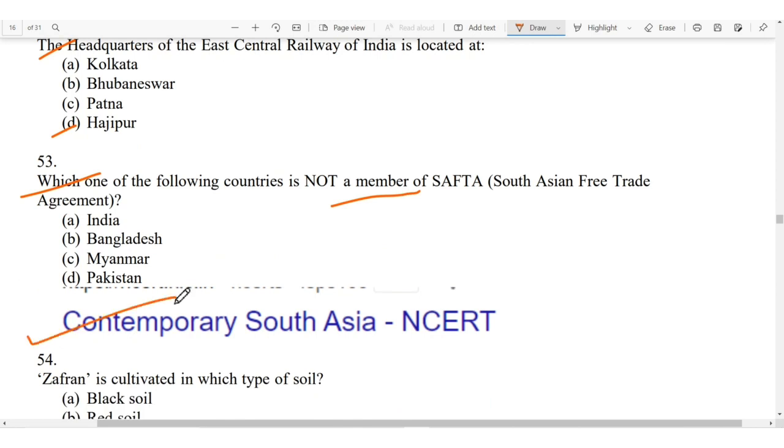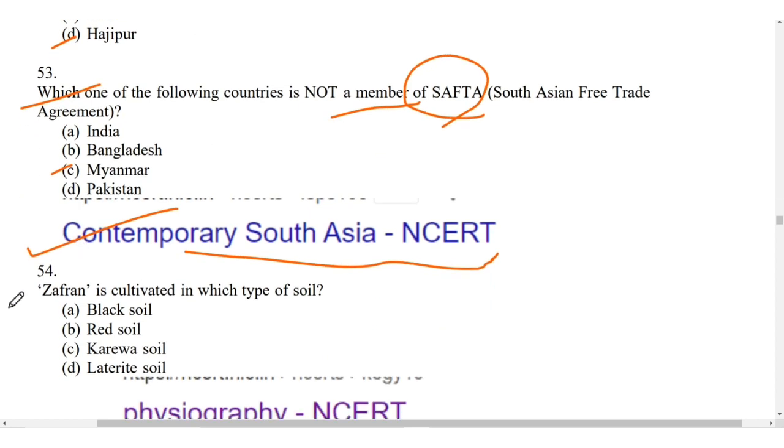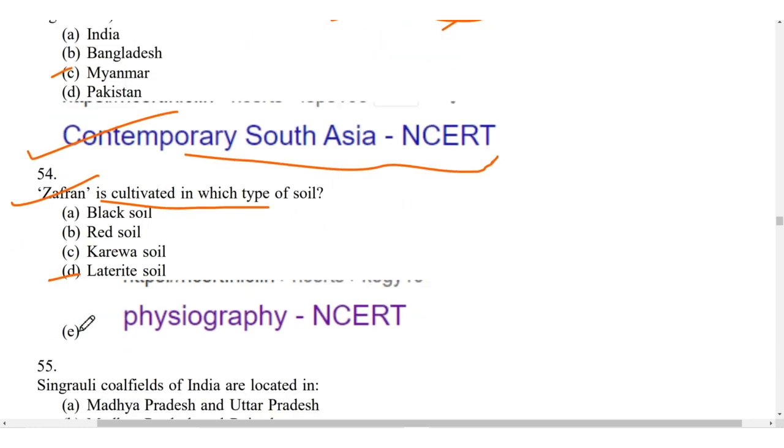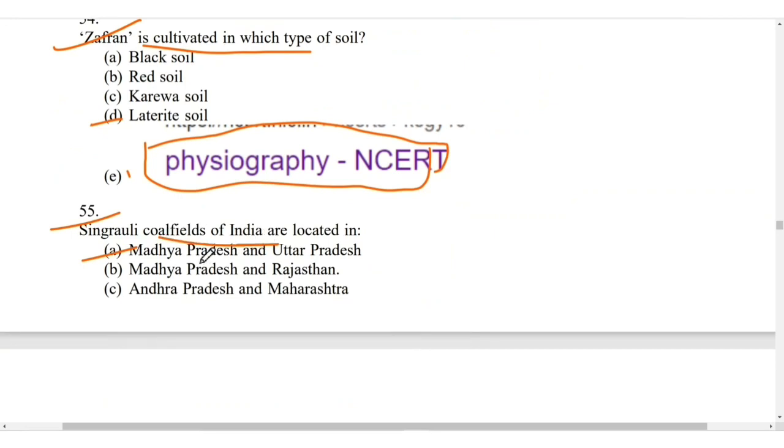It is from the contemporary South Asia chapter of the NCERT. You will find this topic over there. So the answer is C, Myanmar. Saffron is cultivated in which type of soil? It is in the laterite soil. Geography chapter of the NCERT. Singrauli coalfield of India is located in MP and UP.